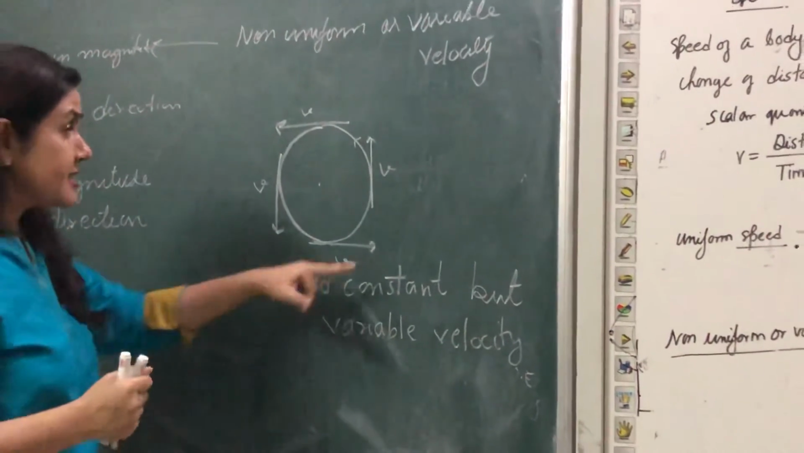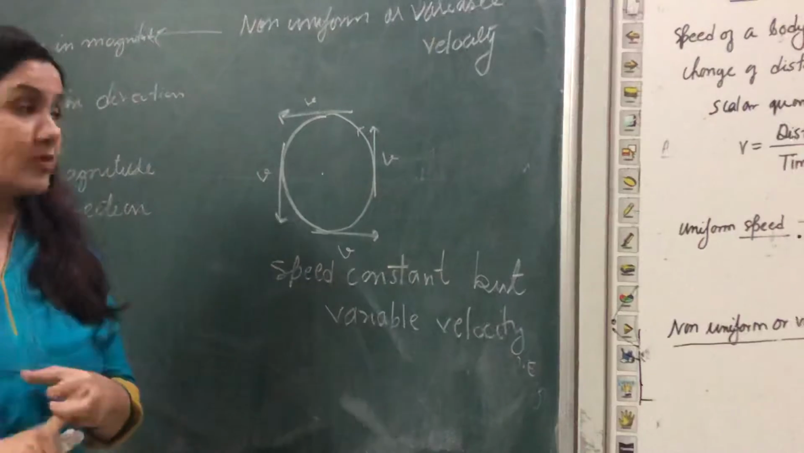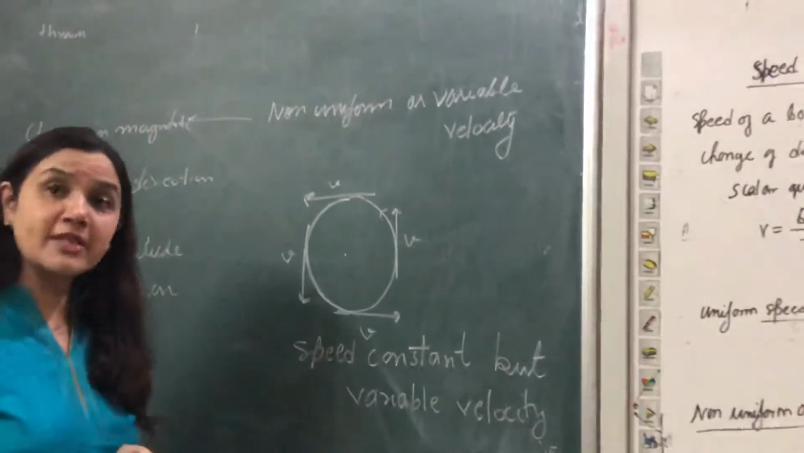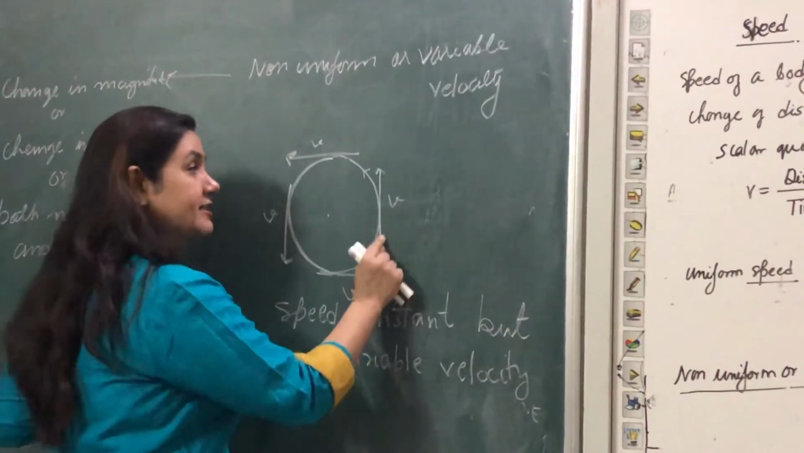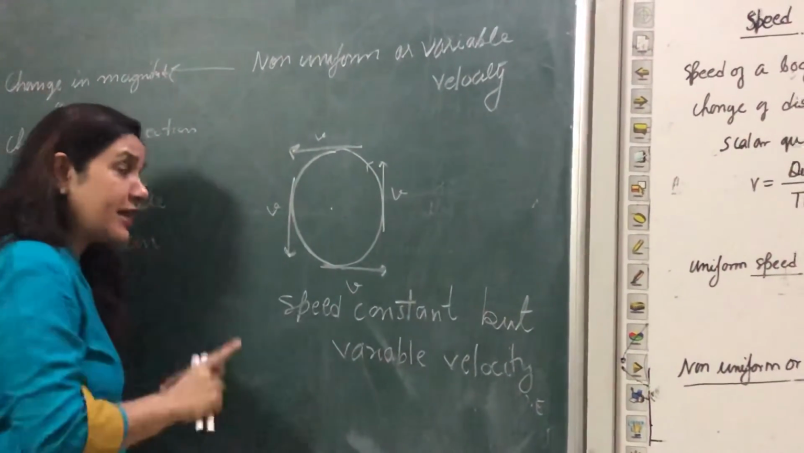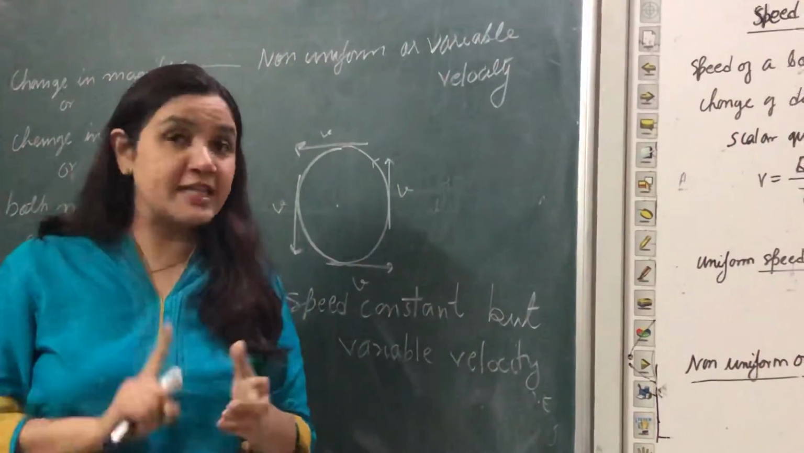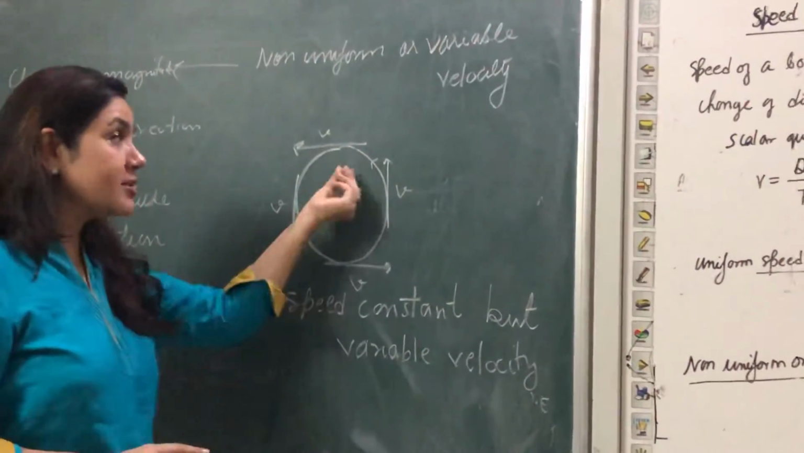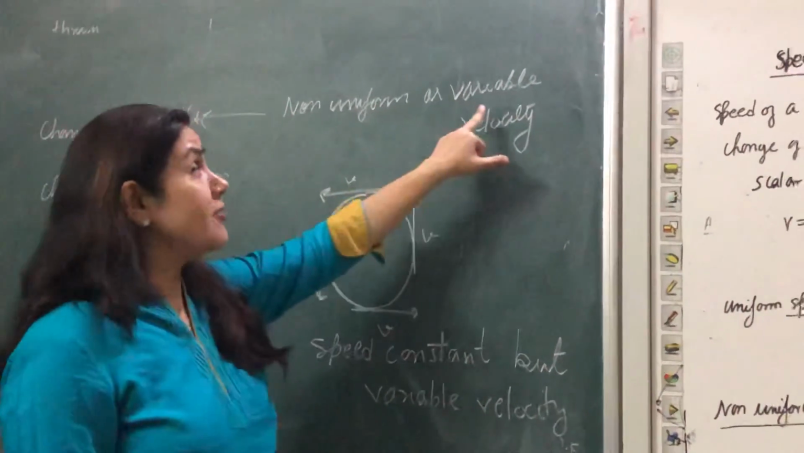That means in uniform circular motion, the speed is constant. You can say here the speed is v, here also v. But what is going to change? The direction is changing. Here the direction is this, there the direction is up, here the direction is towards this, and this direction is downward. So in uniform circular motion the speed is constant, the value of speed is the same. But because the direction is changing, we will consider the velocity.